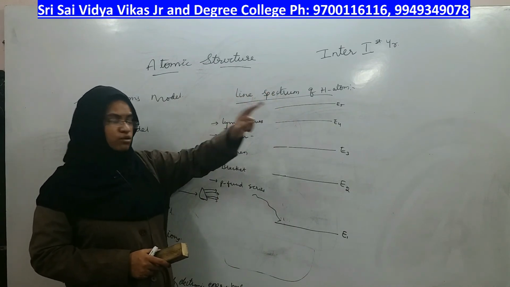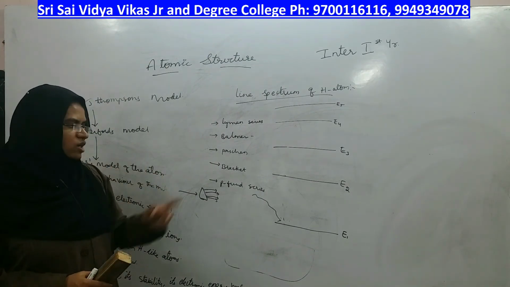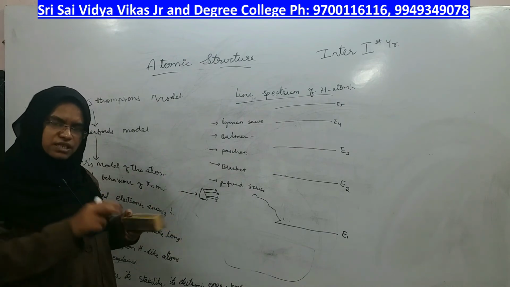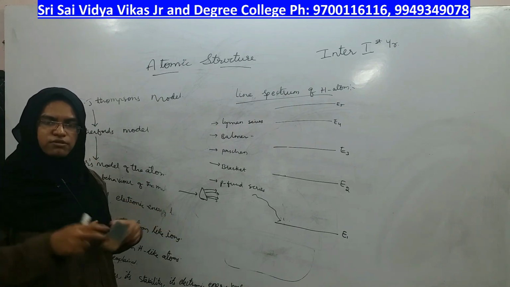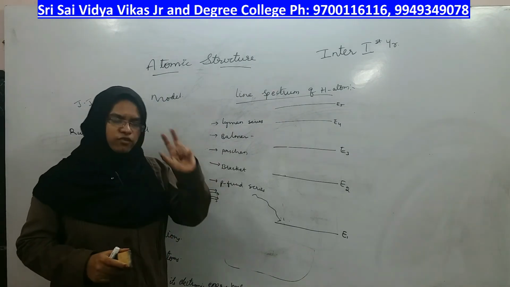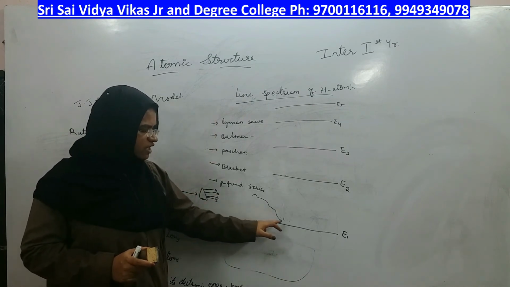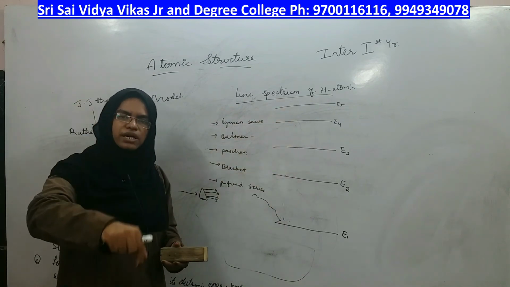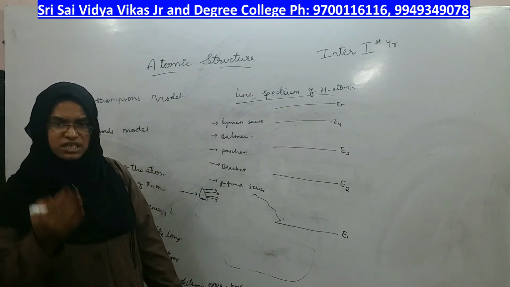Once it goes to the excited state, it may stay there for a while but not for a longer period of time. Someone who becomes excited may be excited for some duration of time, some for longer and some for less, but the excited state is not a permanent state. After some duration of time, it has to come back to the ground state. In the same way, the electron, once it went to the excited state, tries to come back to the ground state. Coming back means energy should decrease.